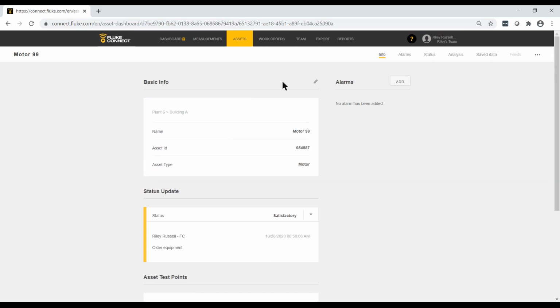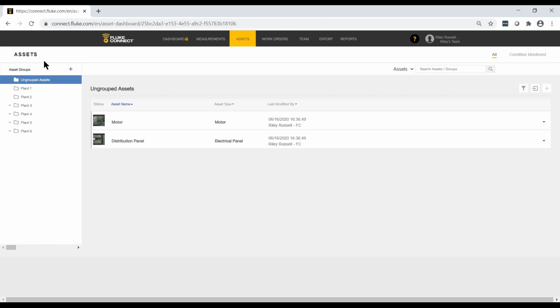Now, we don't actually want to make any changes, but let's go look for Motor 99 back on the main asset page. To get back to the main asset page from the detail view, we just simply click on the asset option here at the top. That'll refresh our screen and take us back to the main asset view.